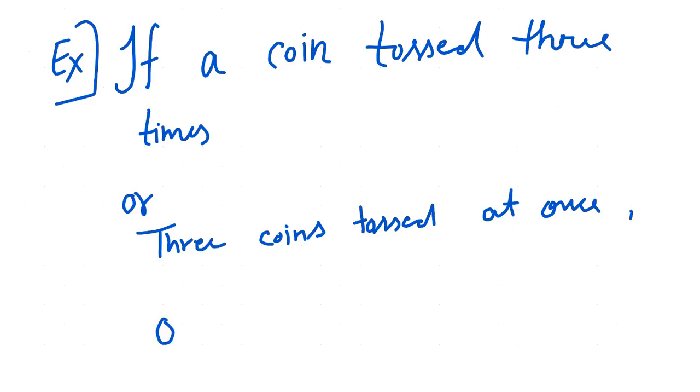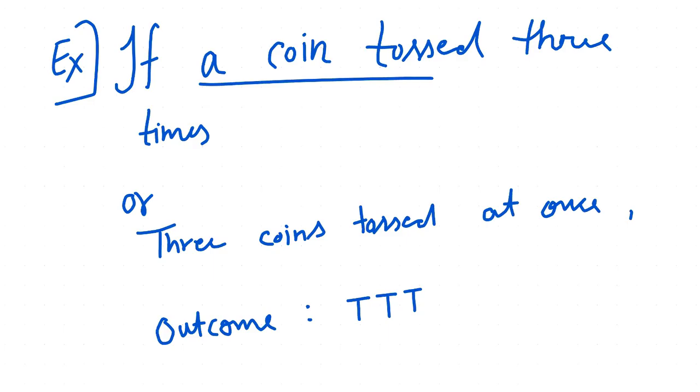We need to write all related conditions. We can get tail, tail, tail in all 3. If we are using a coin, we can get tail, tail, tail in all tosses.